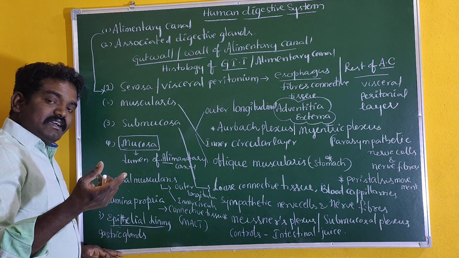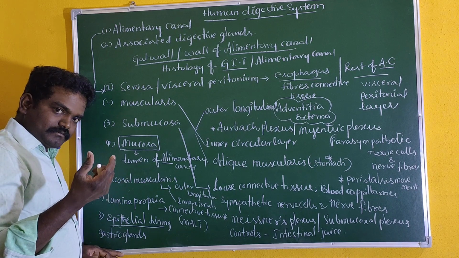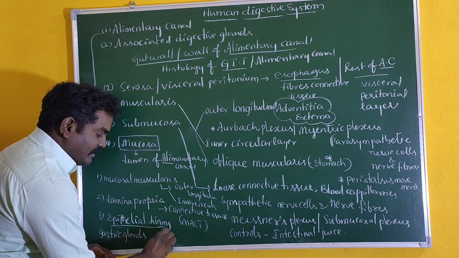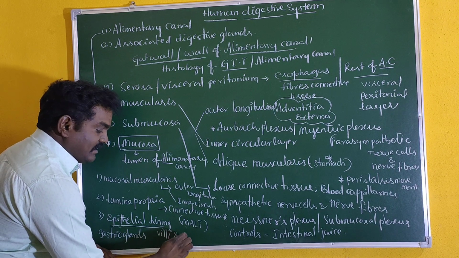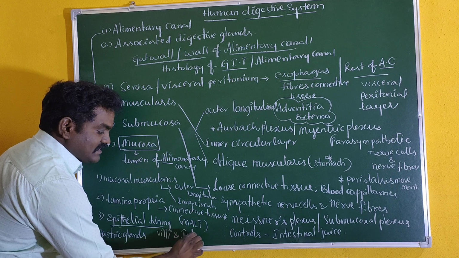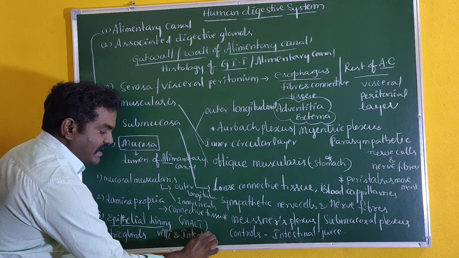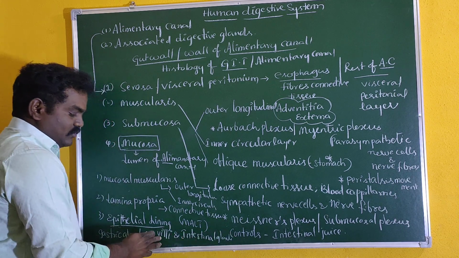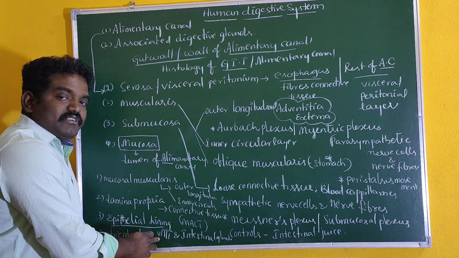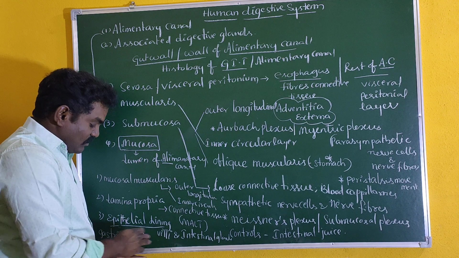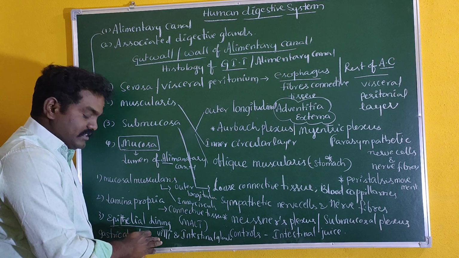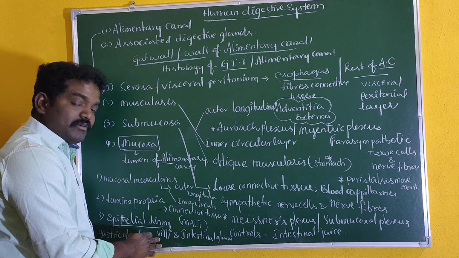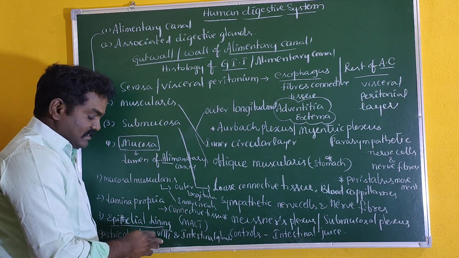Whereas in the small intestine part, it develops villi and intestinal glands. You know that villi, microvilli, are finger-like projections. Villi are also noticed here, but the functional role is predominantly noticed in the small intestine.